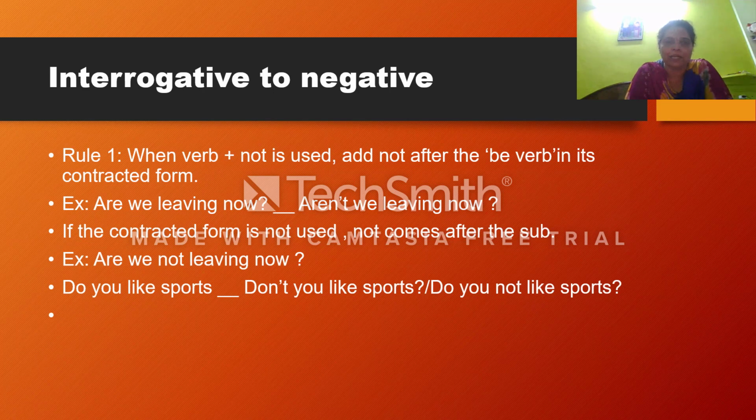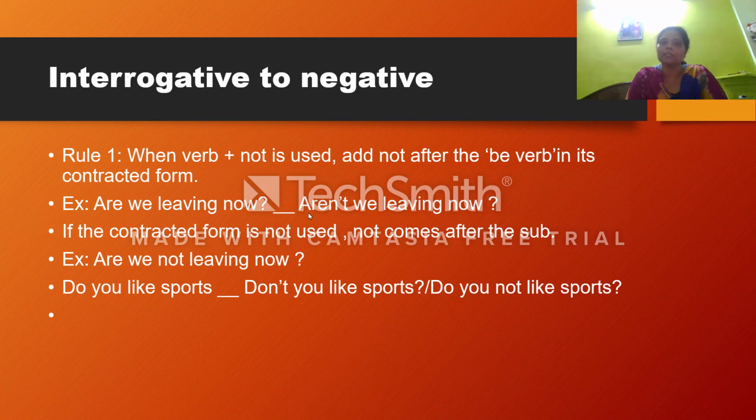See the example. Are we living now? This is the interrogative sentence. So how can you change it to negative? Verb plus not is used, but in contracted form. That means short form. Aren't we living now? It is in a short form. When are and not is used in a short form, not is after the be verb. Aren't we living now? Is that clear?